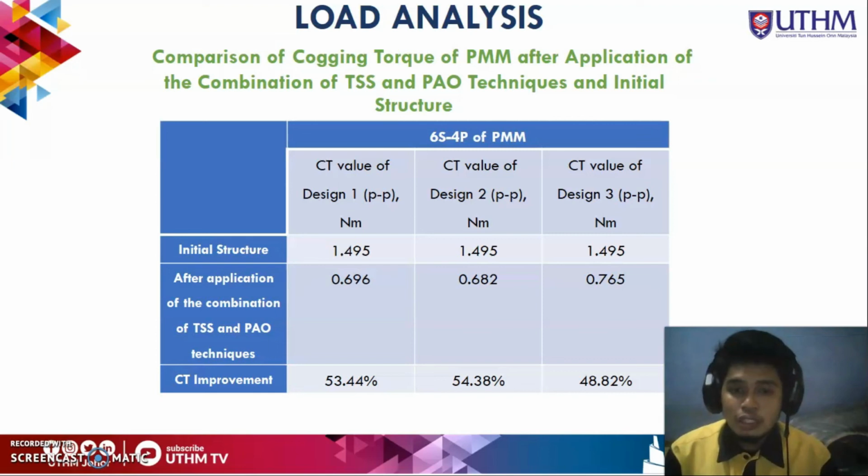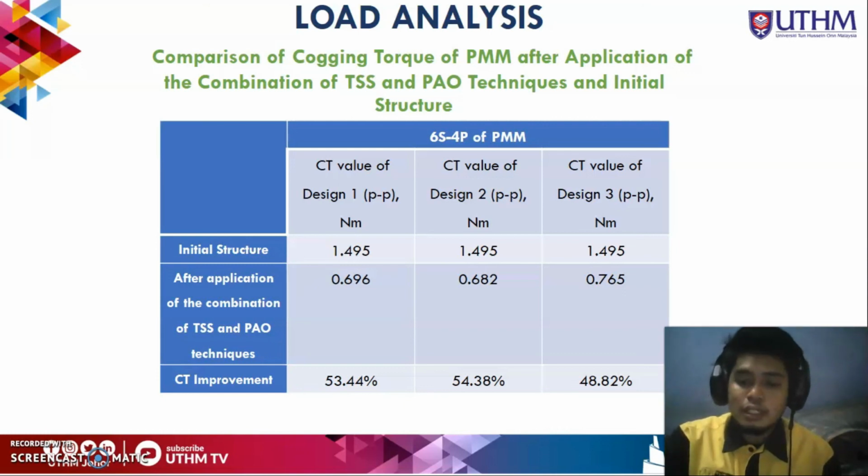The highest reduction is for design 2, at 54.38%, the second highest is design 1 at 53.44%, and the lowest reduction is design 3, at 48.82%. So these are the analyses of my study.